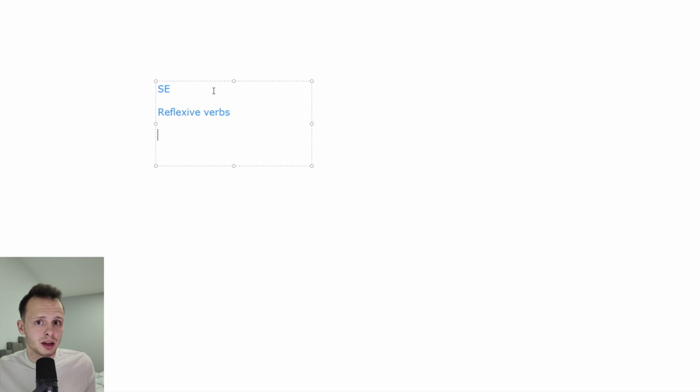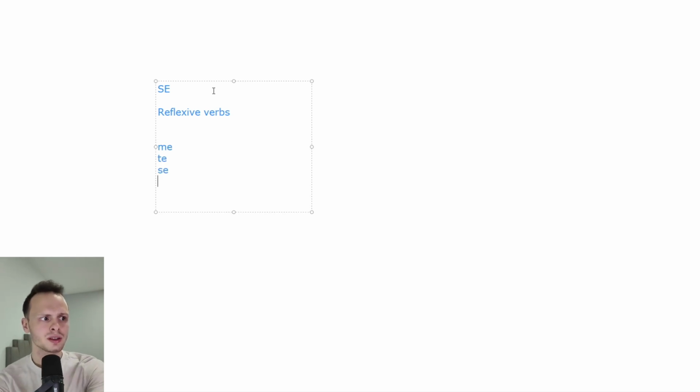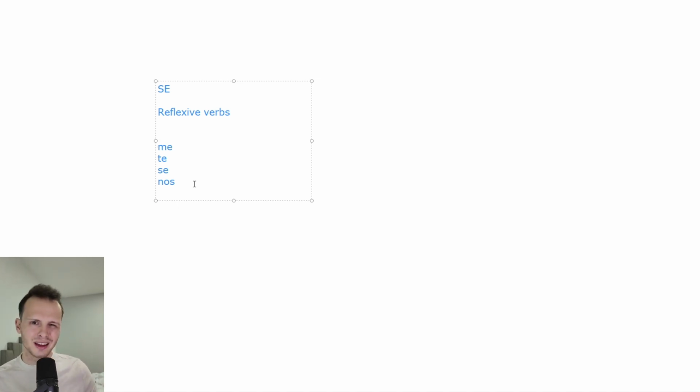Let me give you an example. Basically, to form a reflexive verb, you put one of these in front of the verb. So this is for yo, like I do something. This is for you. This is for third person. And then nos is for us. There's also os for the vosotros form if you're interested in the Spanish from Spain, but we're not going to worry about that. There's no point in doing that.